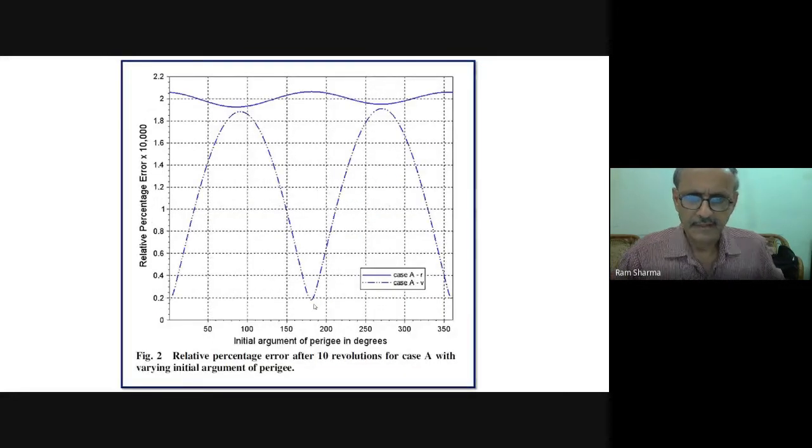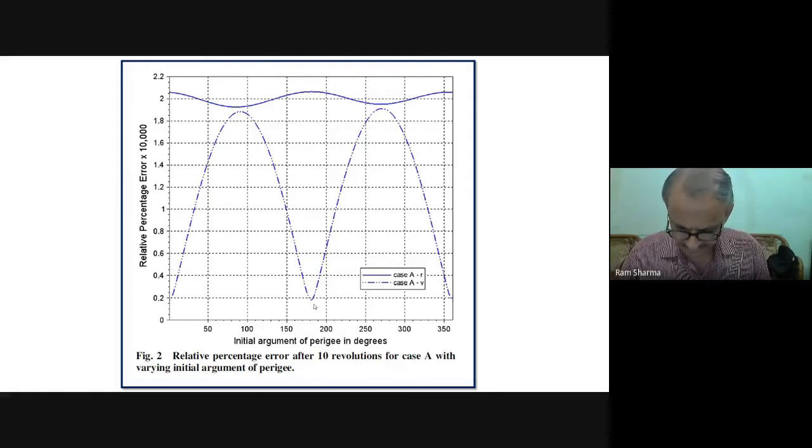And in this figure, the relative percentage error after 10 revolutions for case A is shown with varying initial argument of perigee. So supposing you change the argument of perigee, small omega, it plays a role there.